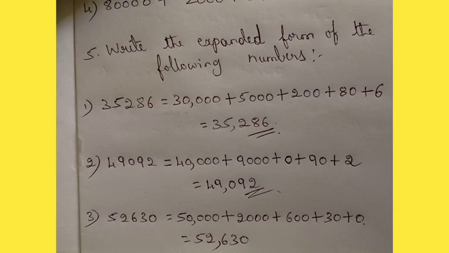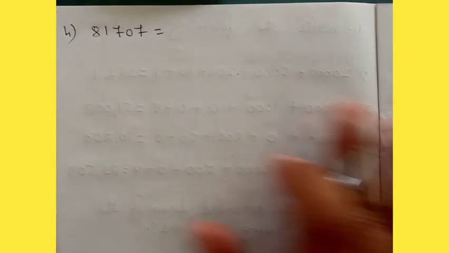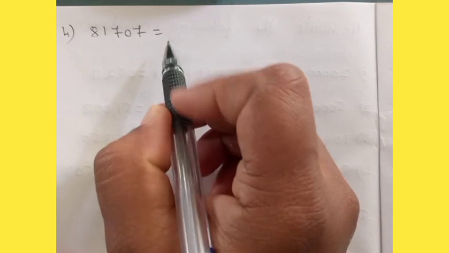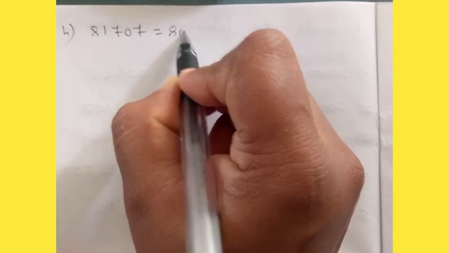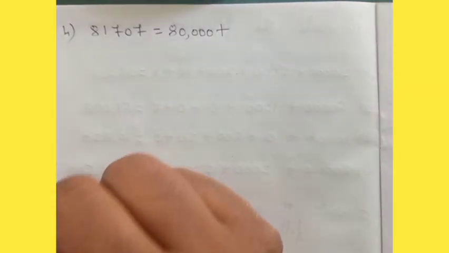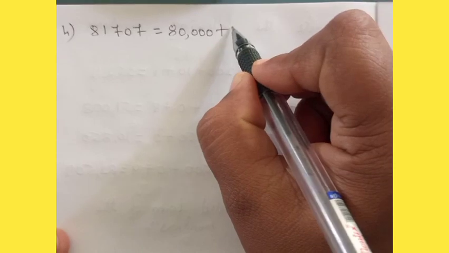Okay. Next let us do the fourth one. See dear students, fourth one I have written here: 81707. So 8 is in which place? 8 is in 10,000 place. So let us write 80,000. Okay. Plus 1 is in which place? 1 is in 1,000 place.